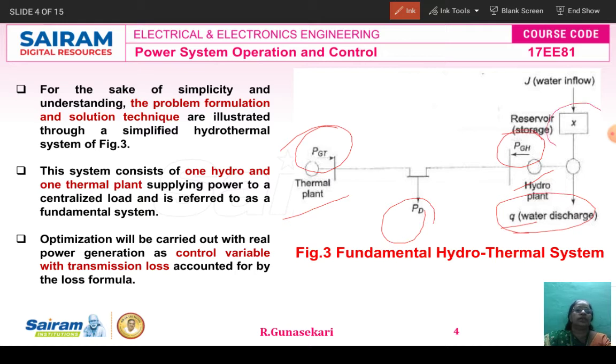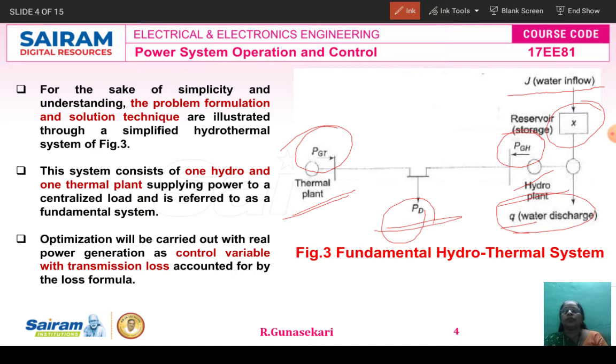This is the reservoir storage. We already studied this in the power generation economics subject. A reservoir is nothing but a huge amount of water stored during the winter or rainy season. That water is utilized during the summer season for the generation of electricity. Then J represents the water inflow. So this is the fundamental diagram of the hydrothermal power system. Here the thermal power plant and the hydropower plant are both integrated to meet our load demand PD.